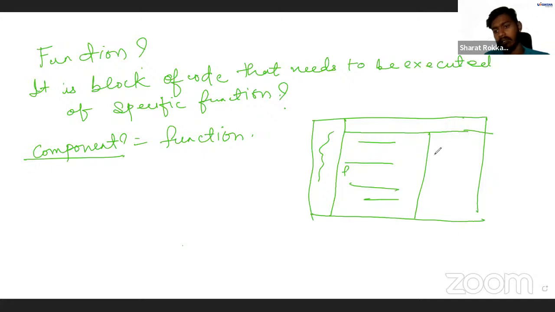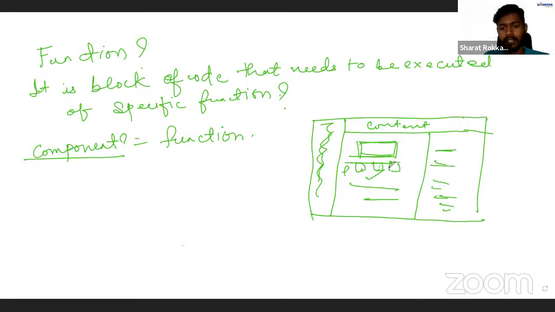Okay, and there must be something else over here. Let us say there is one post over here, and there is one like, comment and share option. If you have liked this, or let us say if you have commented on it as well, no matter. So this page content, anyway this is a single page only, but there is some content on the left side, some content on the top, and some content on the right as well.